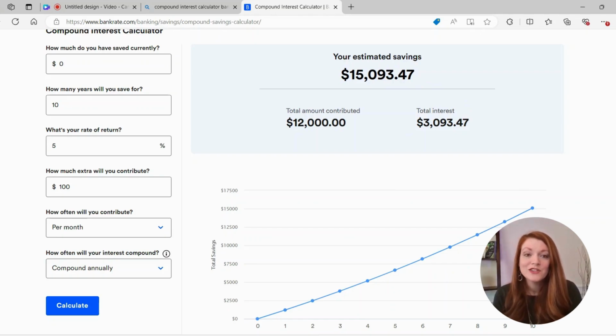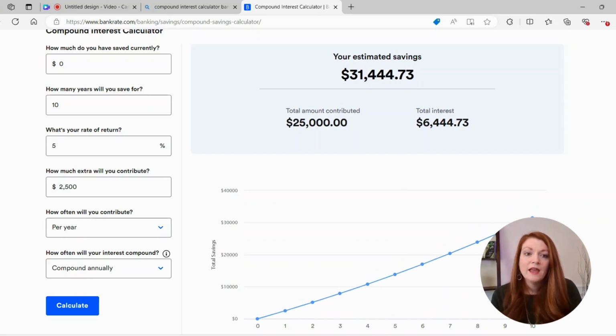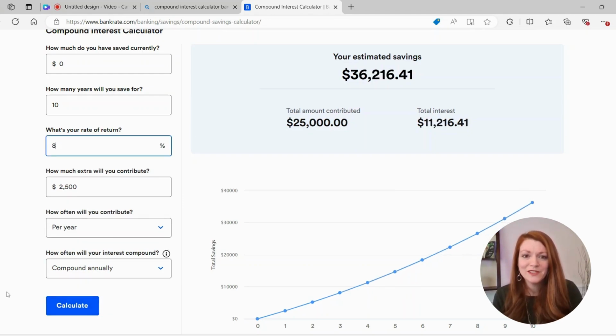So we earned an extra $3,093 just for being smart enough to put it in an interest earning account of 5%. Okay, so let's say that you actually did, let's say $2,500 a year. Okay, so this time it's going to be yearly. So that would be you depositing $25,000 and earning $6,444, which means that you now have $31,444. How much would this change if we could get 8% interest?